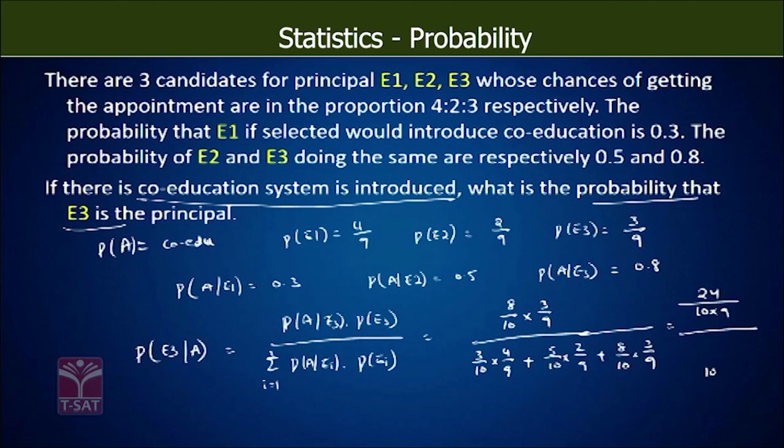So the denominator will be the same, 10 into 9, 12 plus 10 plus 24, which will be equal to 24 by 24 plus 22, that is 46. So the probability that E3 is selected given that the co-education system is already introduced is given by 24/46.